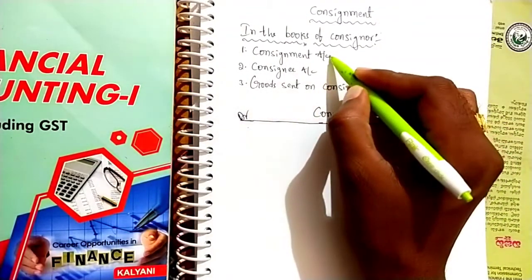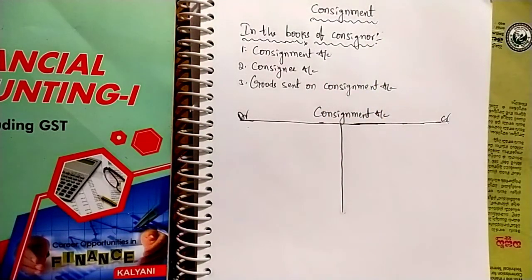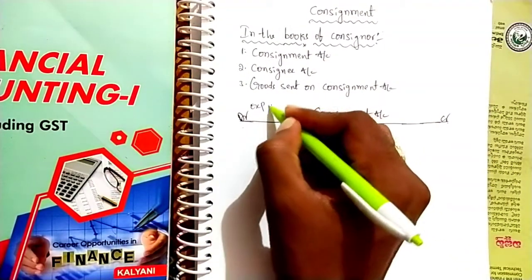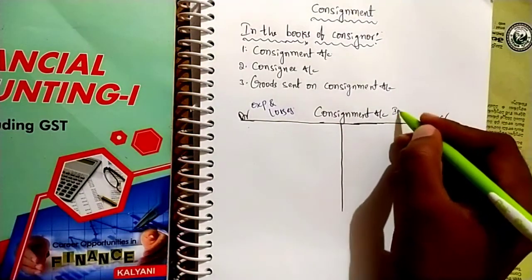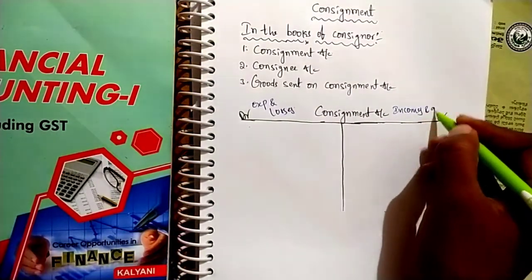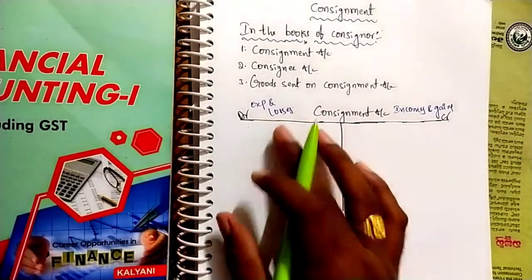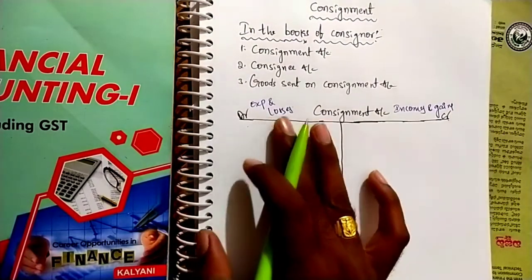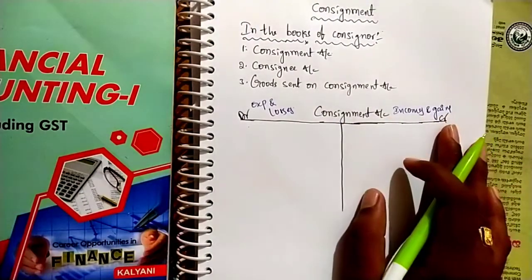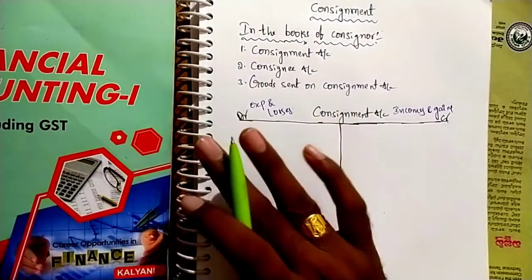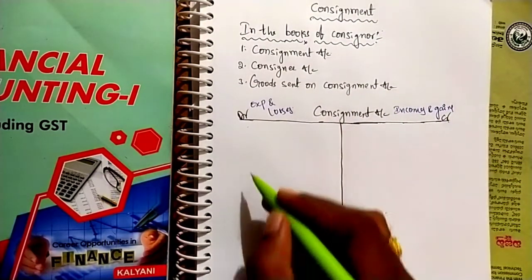Okay, first see the consignment. Consignment is a nominal account. All the expenses and losses will be debited, and incomes and gains will be credited. At the time of expenses and losses, consignment account is debited. At the time of incomes and gains, consignment account is credited. But in the consignment, only one major income is there, that is the sales. Remaining all are expenses.